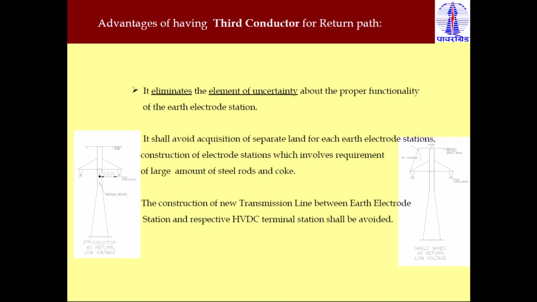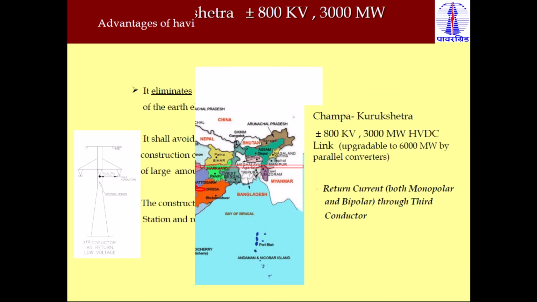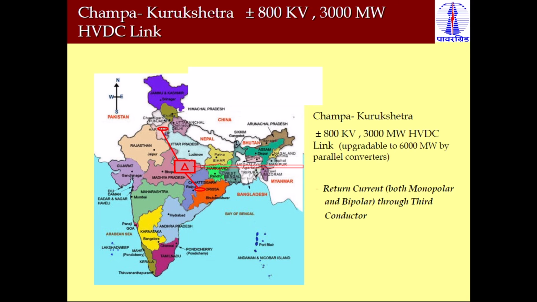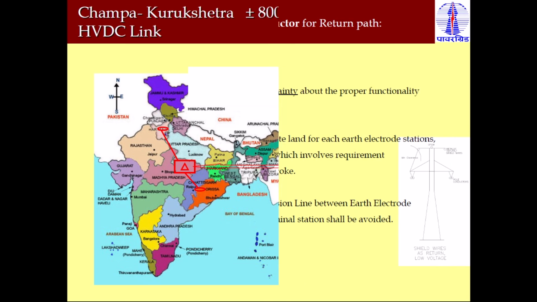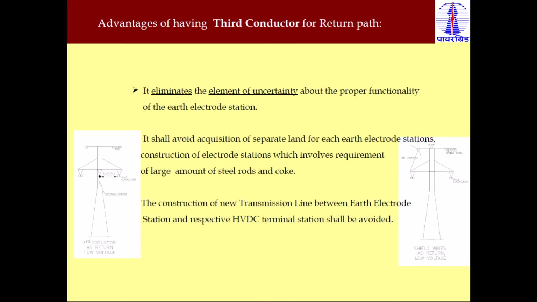So sometimes we use 3 terminals. In this Champa Kurukshetra link we use 3 terminals or 3 conductors: 2 normal conductors, positive and negative, and the other conductor we use as a return conductor. So what is the advantage of using this third conductor as a return path?